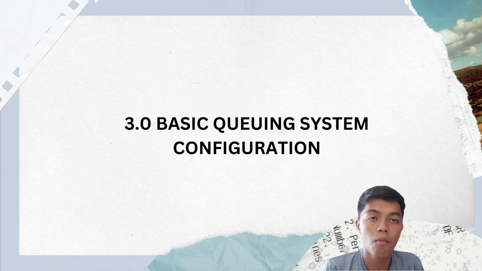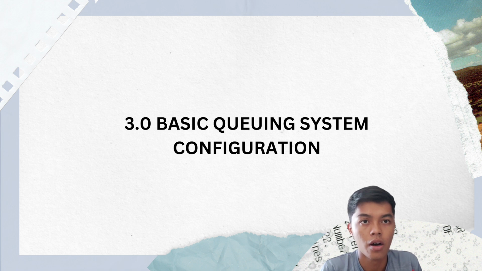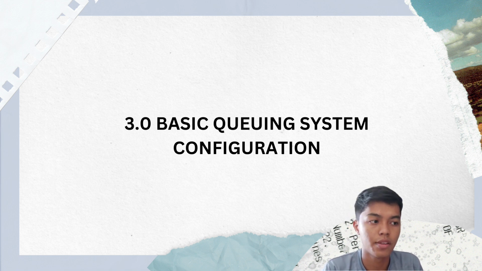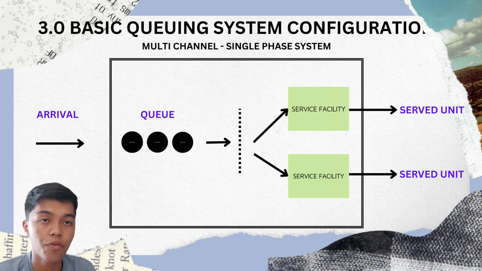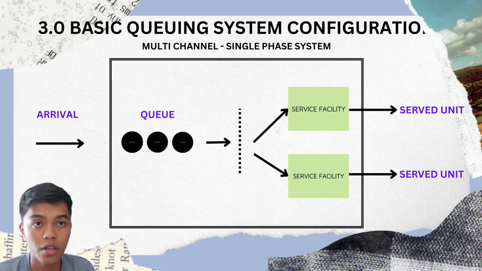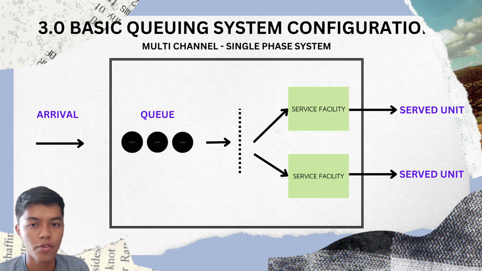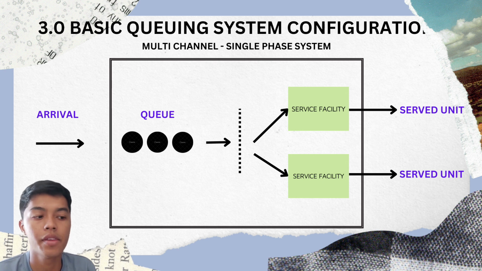Basic queuing system configuration. Our group project is using a multi-channel and single-phase system. The basic queuing system configuration for Mr. DIY has an arrival, queue, service facility, and served unit. I will explain more about it.